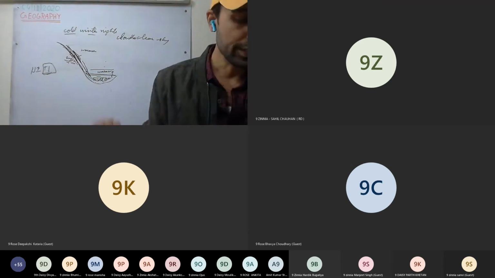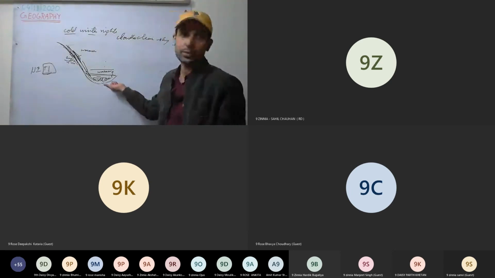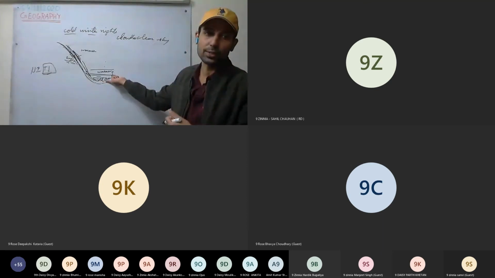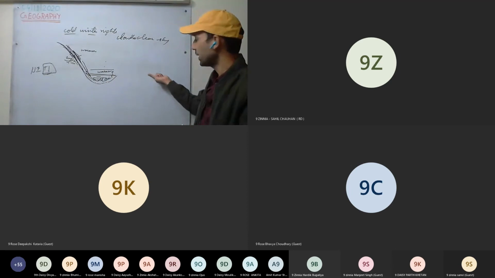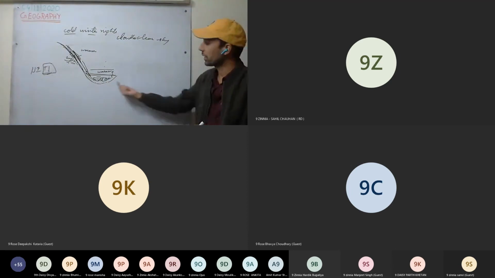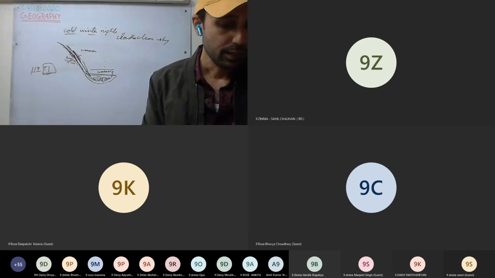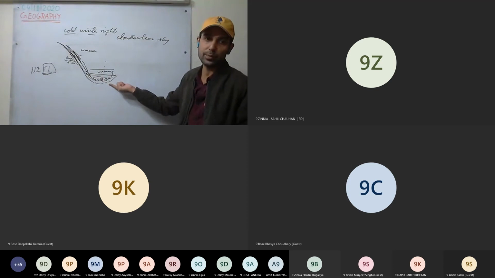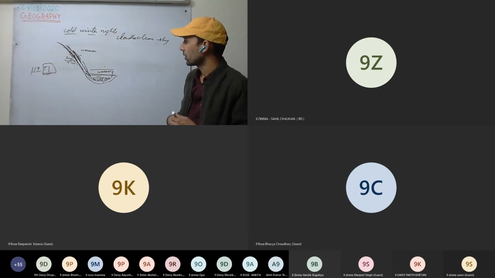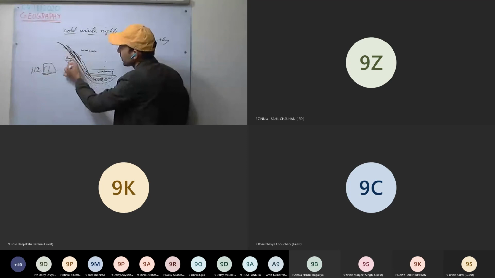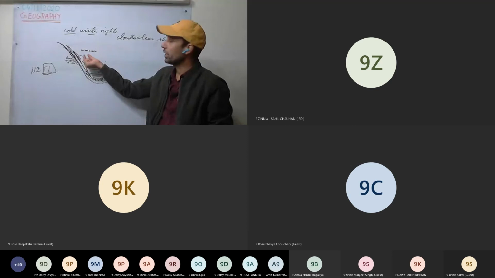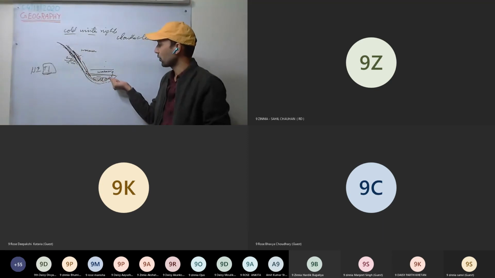So what are the conditions? A long winter night, cloudless and clear sky, dry air near the ground. Dry air means less moisture. Moisture can hold the heat. If it is dry, it will be cold. Humid air is always warmer. So it should be dry air, and the movement of air must be very slow. And one more condition can be that the surface could be covered with snow. If the surface is covered with snow, the air near the snow will become cold and will flow down.